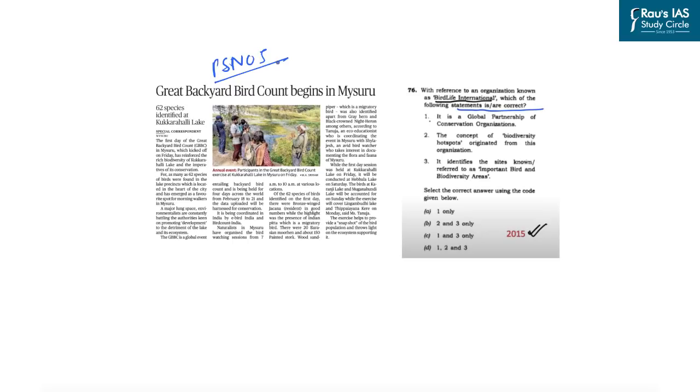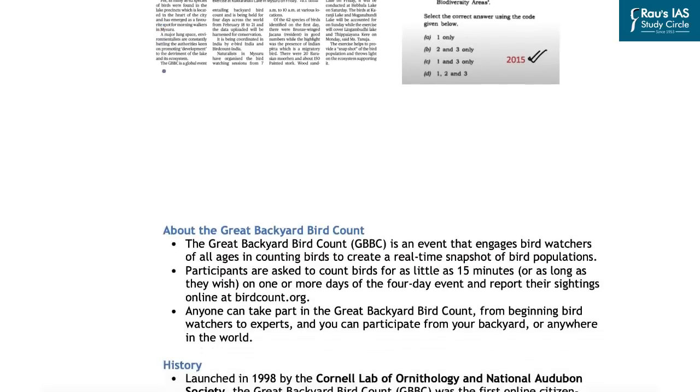This article on page number 5 is related to the Great Backyard Bird Count event that has started in Mysuru. Now, this becomes important because it is related to bird biodiversity conservation. And if you look at the previous year question papers, in the year 2015, a question was asked regarding an organization by the name BirdLife International. That is why you can expect such questions in the upcoming prelims examination regarding the Great Backyard Bird Count event and some of the facts related to this particular event. So let us try and understand what can be asked related to this in the preliminary examination.